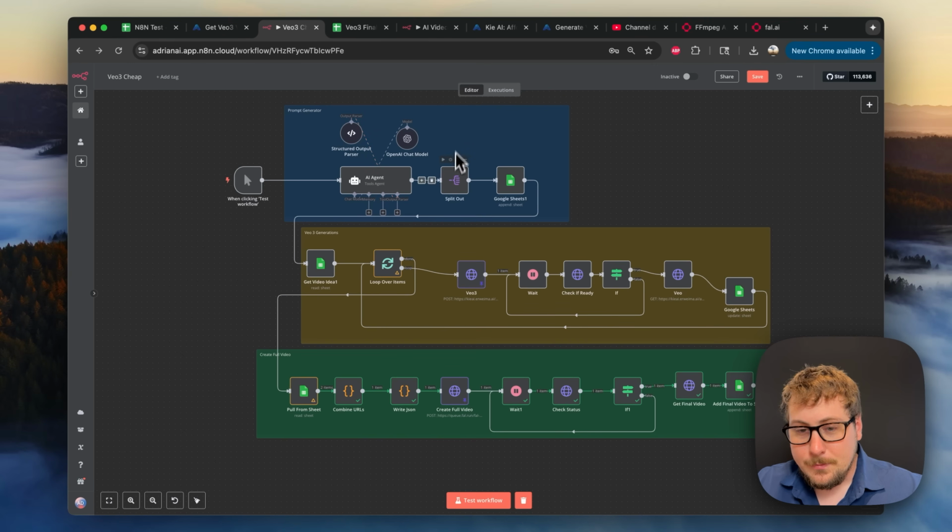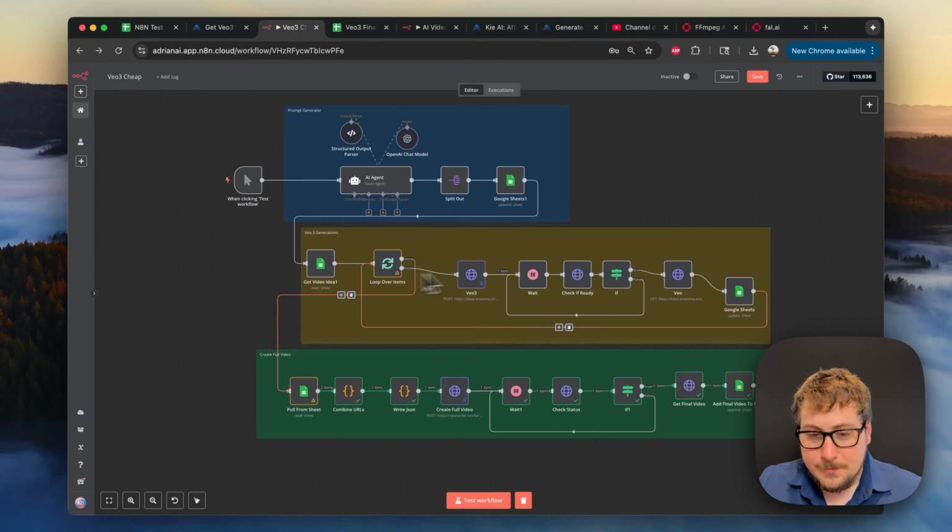And by the way, one more part. This is broken up into 3 steps. We have the prompt generator, which is a little bit different and more advanced than the one I did earlier in this video. Then we have the VO3 generations part, which is going to be creating each one of the prompts into a video using VO3 via a new API. And then the third part is going to be stitching all those videos together to make one longer video, and that's going to be the create full video part.